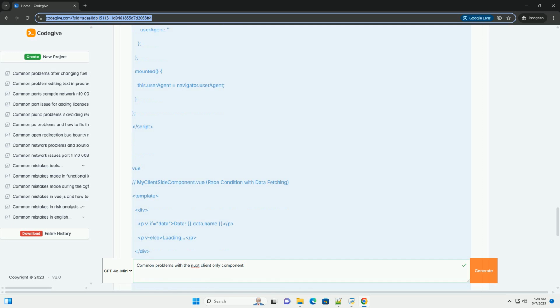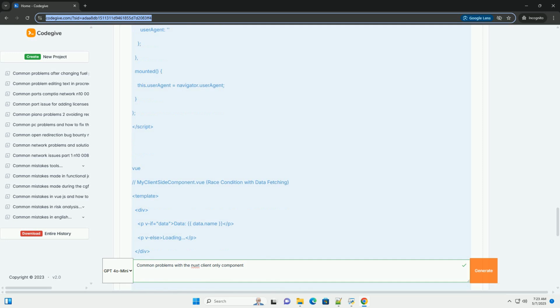1. Understanding client-only and its purpose. The client-only component in Nuxt tells the server to skip rendering its contents during the initial SSR pass. Instead, its content will only be rendered after the page is loaded in the browser, client-side. This is useful for components that rely on browser APIs.